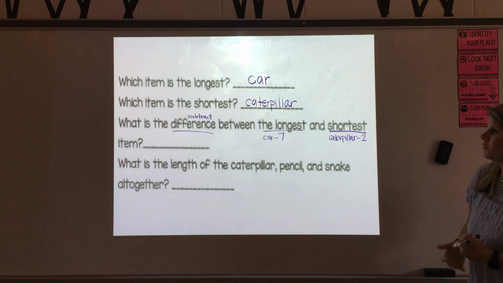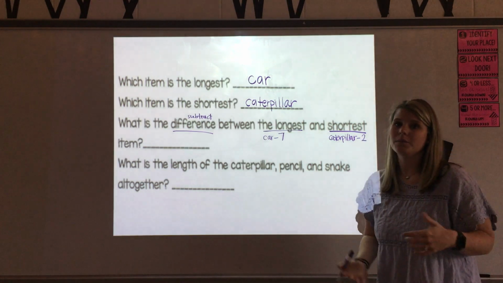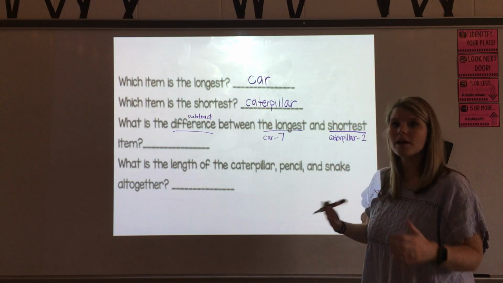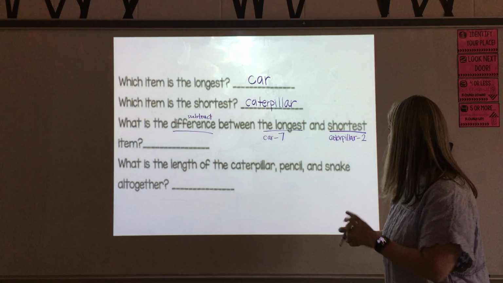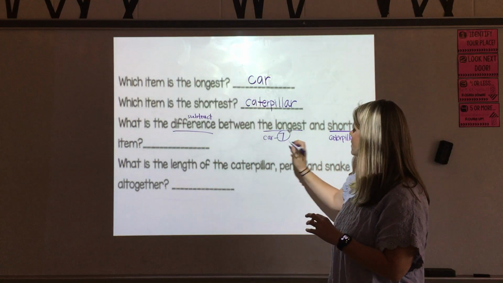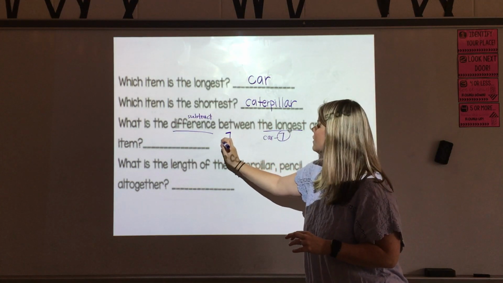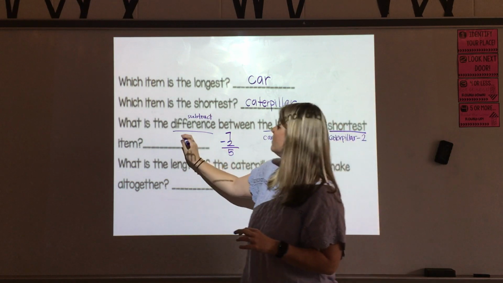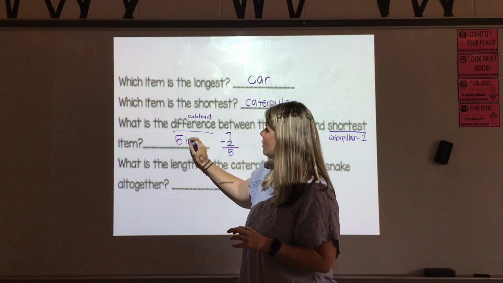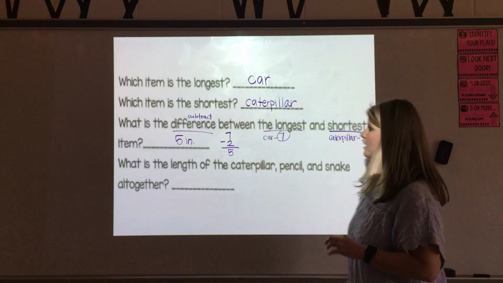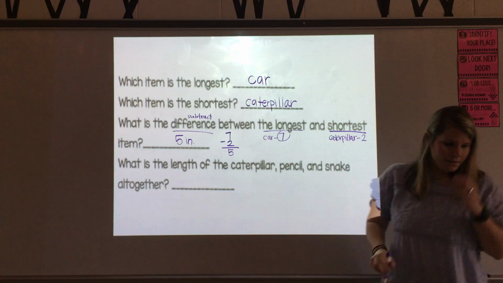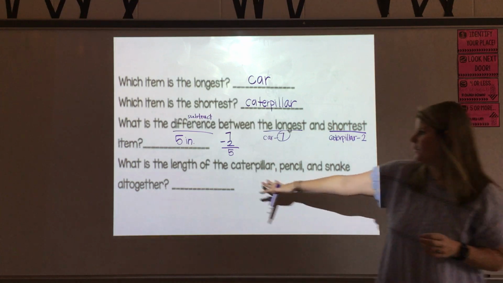Okay, so subtraction. We sing a little song in my room that says subtraction, it's not the worst, the bigger number always comes first. So my bigger number is 7. So I'm going to solve 7 minus 2, which is 5. So the difference, make sure we put inches for the unit of measurement. The difference between the longest and the shortest is 5 inches.